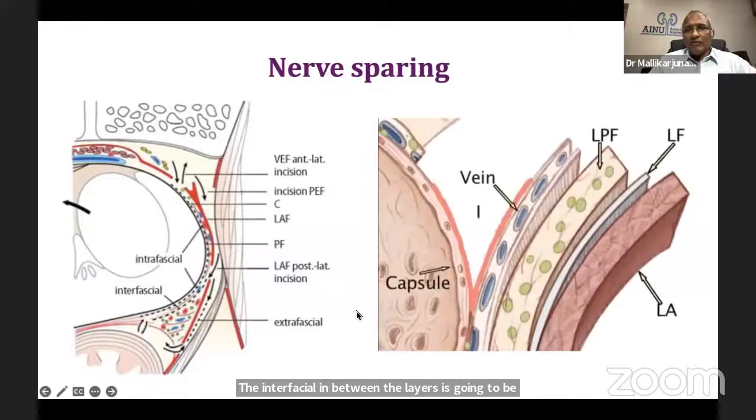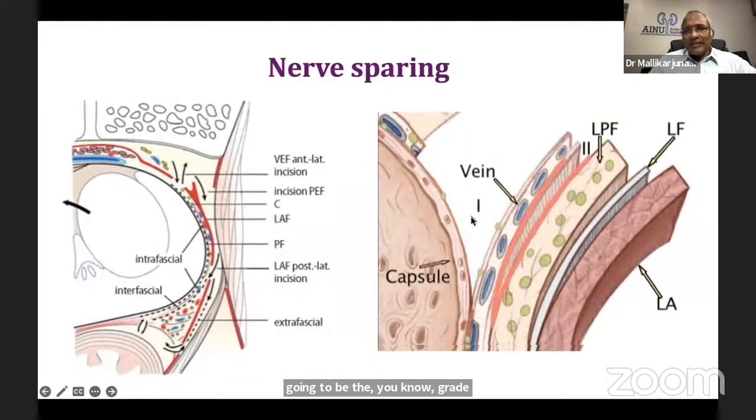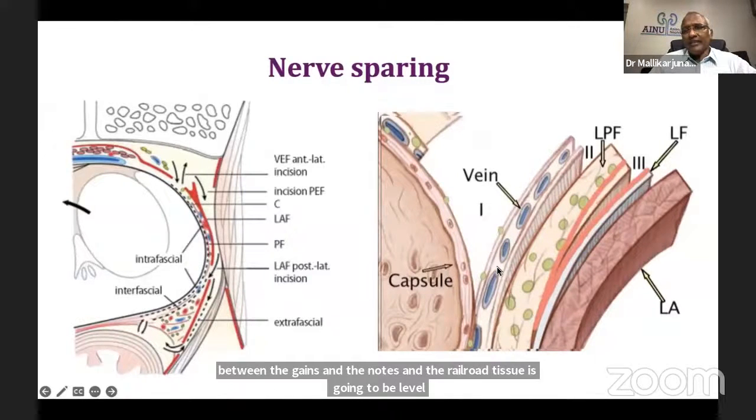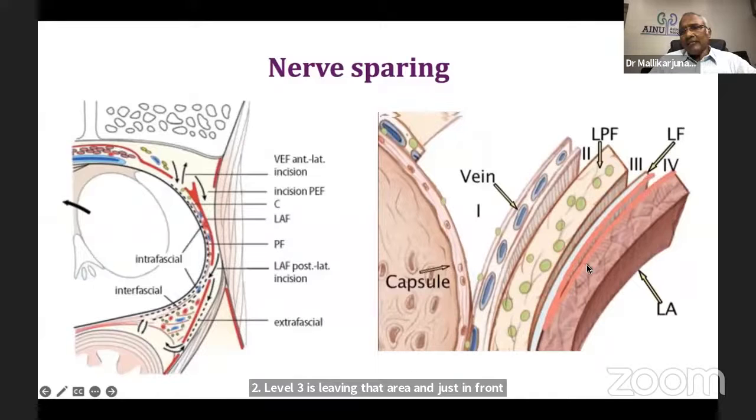At the same time, when you look at Tiwari, getting next to the capsule of the prostate is going to be grade 1, leaving the veins onto the prostate. Between the veins and the nerves and the areolar tissue is going to be grade 2. Leaving that area, just in front of the levator fascia is grade 3, and behind the levator fascia is going to be grade 4. So these are all nerve sparing.